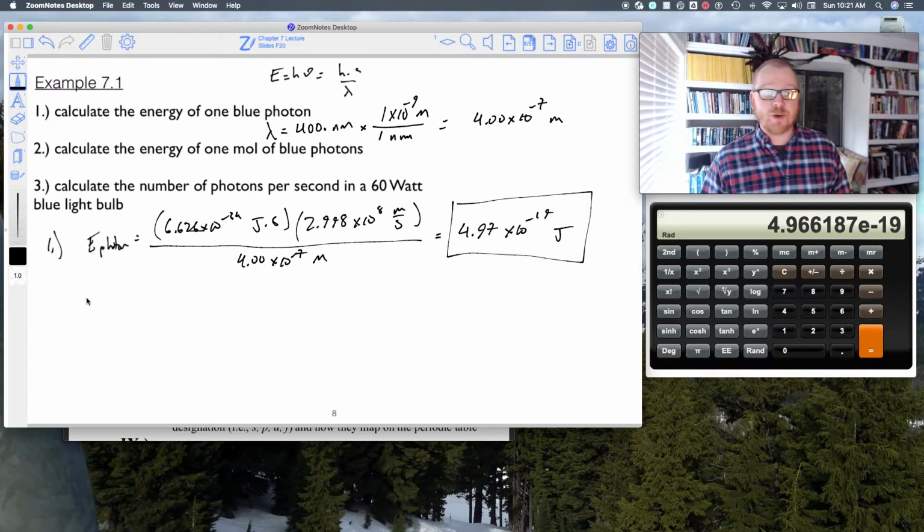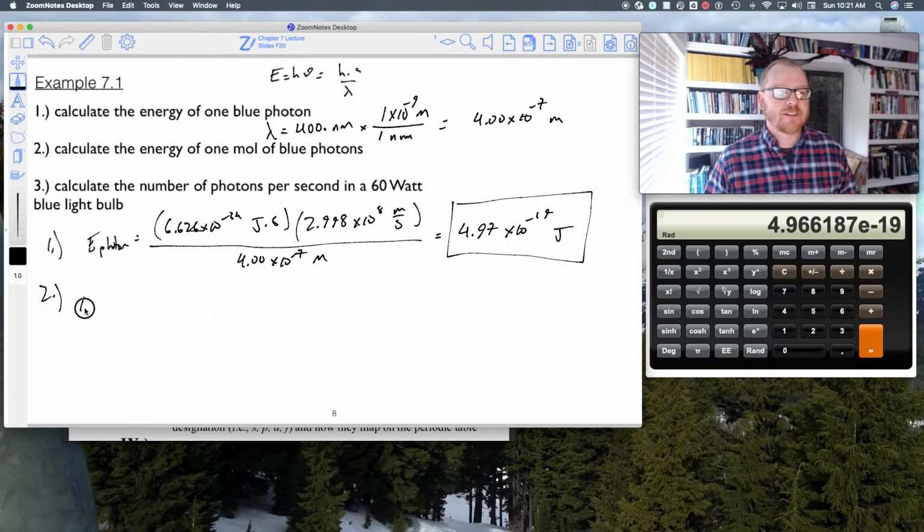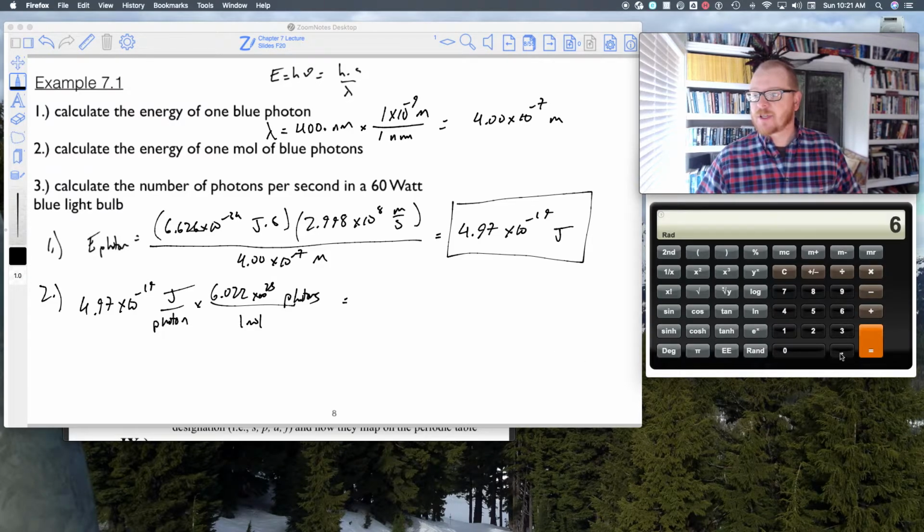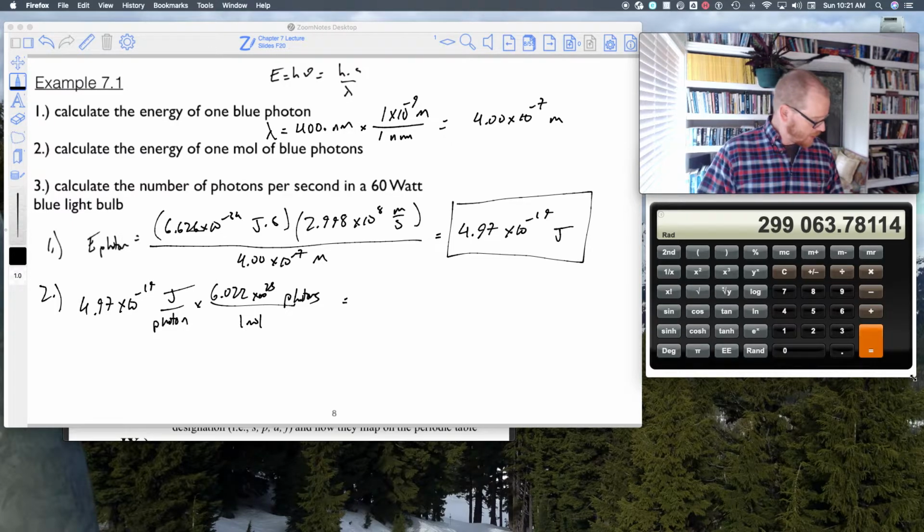So all I have to do now is just take this number, and I'll do it with the stoichiometry so you can see what I'm doing. So that's joules per single photon. And so now I'm just going to multiply it by 6.022 times 10 to the 23 photons in 1 mole. And so now I can say times 6.022 E23 equals, yep, and that looks right.